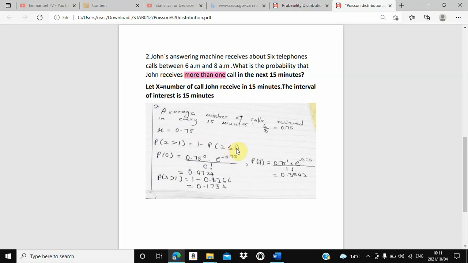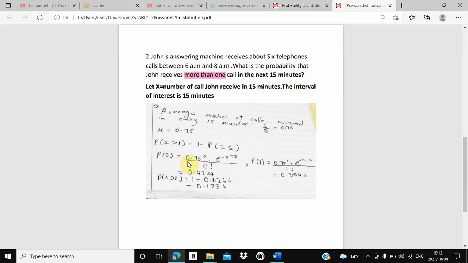Since our statement said, what is the probability that John receives more than one call? Automatically they say not less than 1, not less than 1 or equal to 1. So here is how we attempted it. We started by looking for the probability of 0, not receiving any call. What is the probability that John may not receive any call in these 15 minutes?